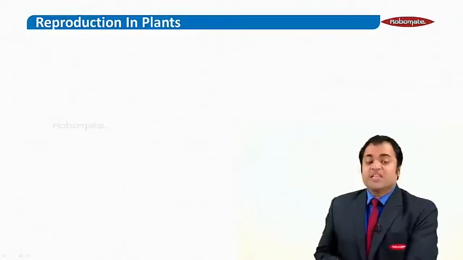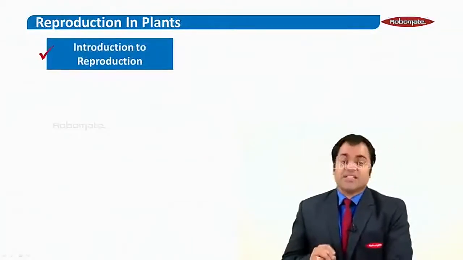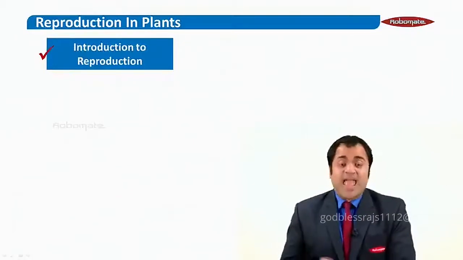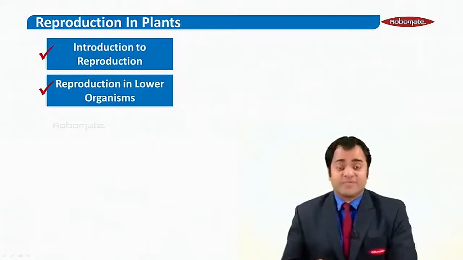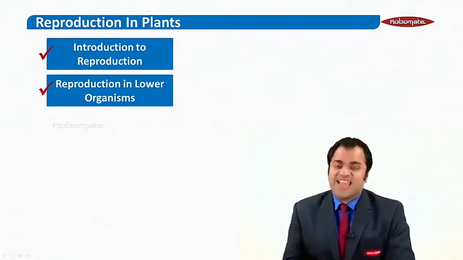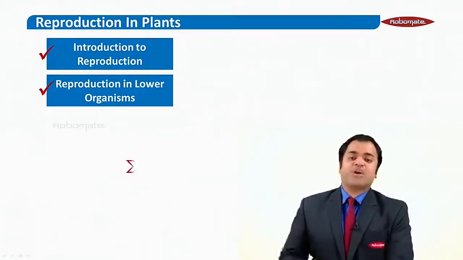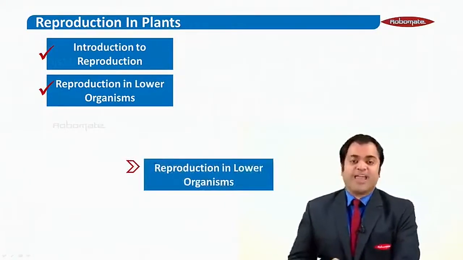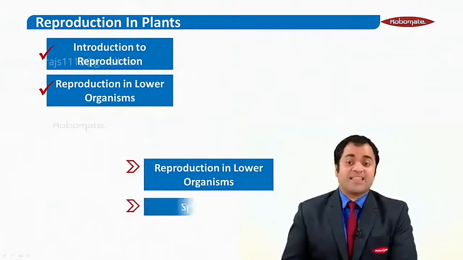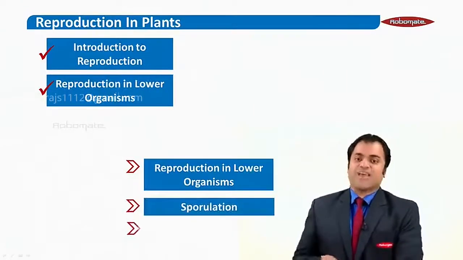So in this module, I have discussed introduction to reproduction, and I've also thrown light on two methods of reproduction in lower organisms, namely binary fission and budding. In the next module, I will continue with reproduction in lower organisms, and I'm going to throw light on the two new processes called sporulation as well as fragmentation.